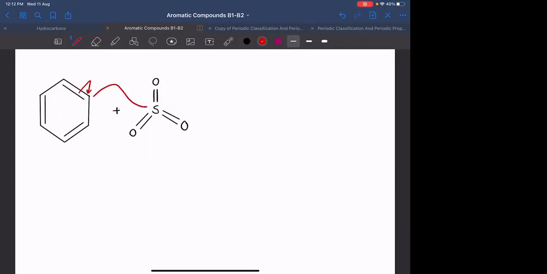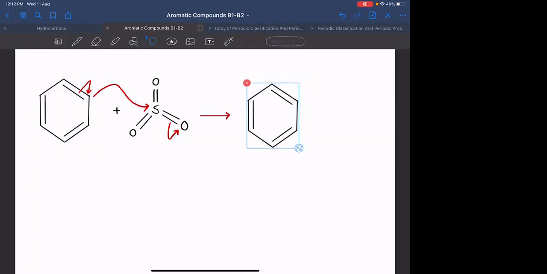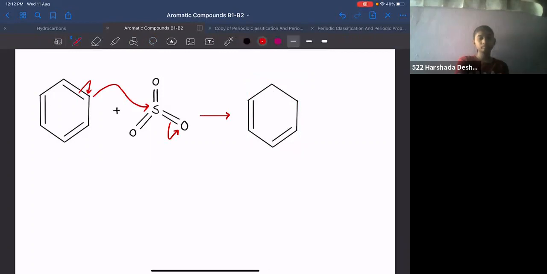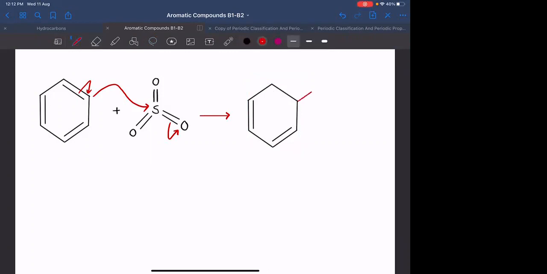This will attack on sulfur and the pi bond will be polarized onto oxygen. What is the electrophile in case of nitration? NO2 positive. यहाँ पे आपको सल्फर डबल बॉन्ड O माइनस यहाँ पे पॉजिटिव चार्ज.